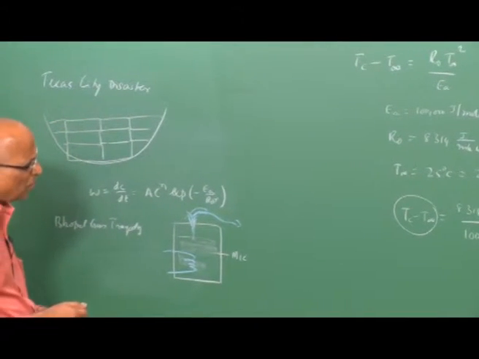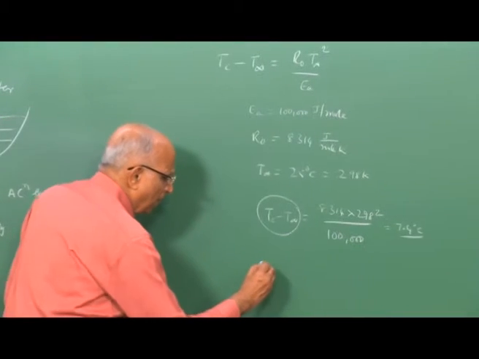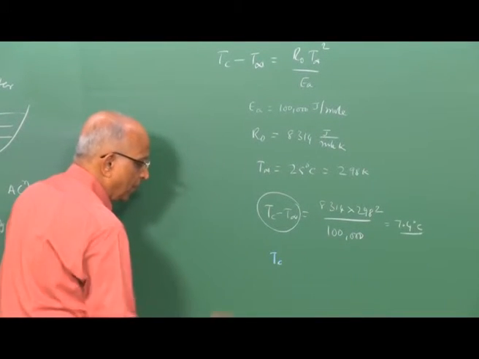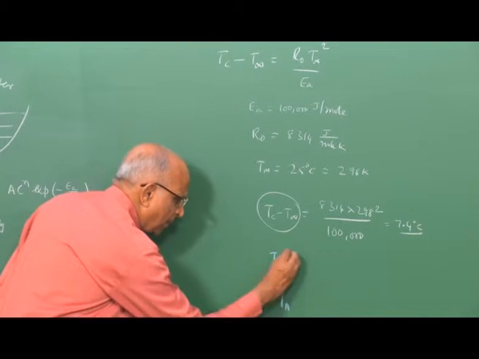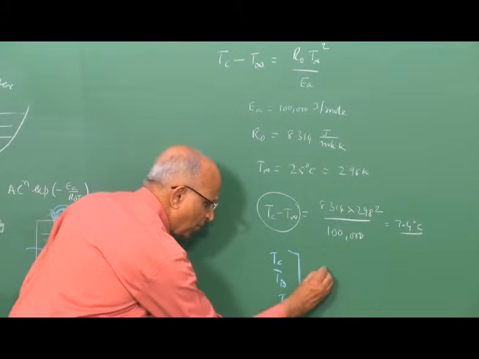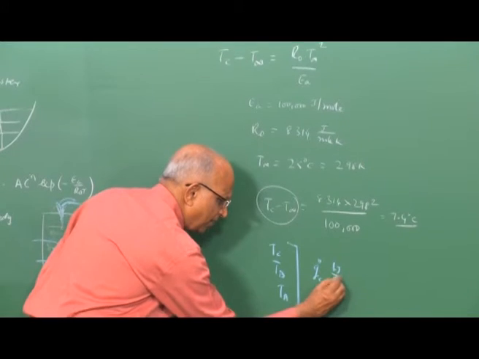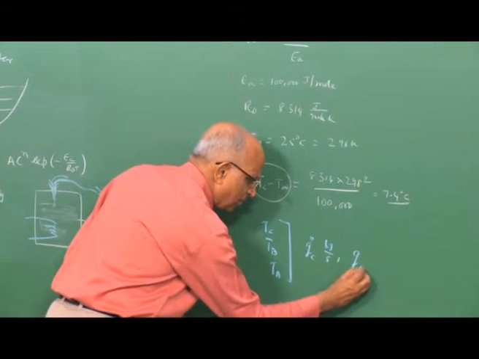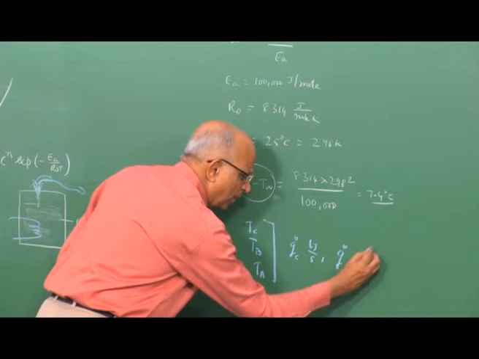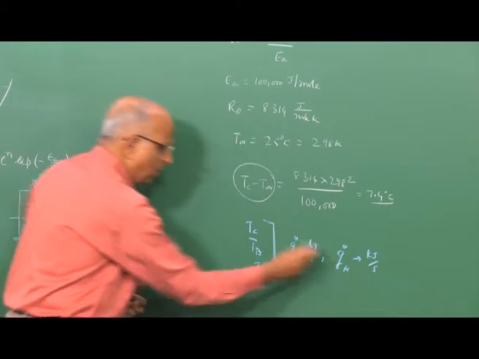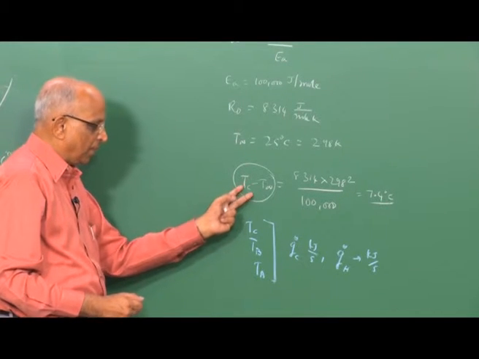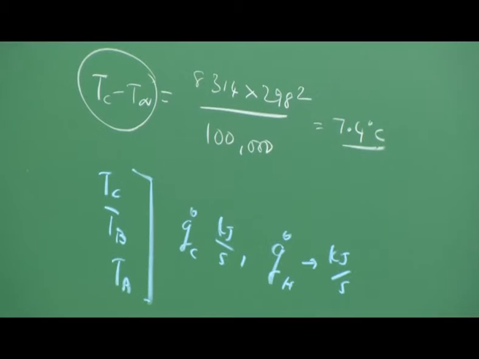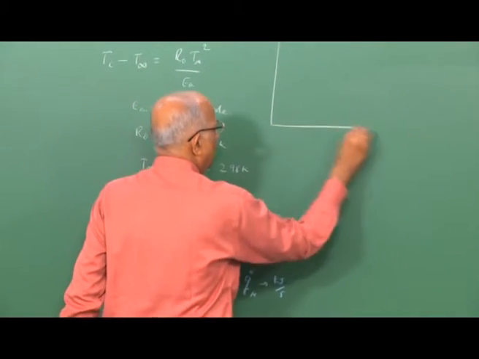Therefore, now we ask ourselves one question. We are saying that the temperature Tc, the ignition temperature Tb, and also the stable temperature Ta depend on heat generation Q dot C, so many kilojoules per second, and also the heat loss from the system, namely Q dot H, which is also in kilojoules per second. It is the competition between these two which gives me my critical temperature, that is the auto ignition temperature, and the ignition temperature. But is it really so? Let us put this figure again, because we need to be clear about this.